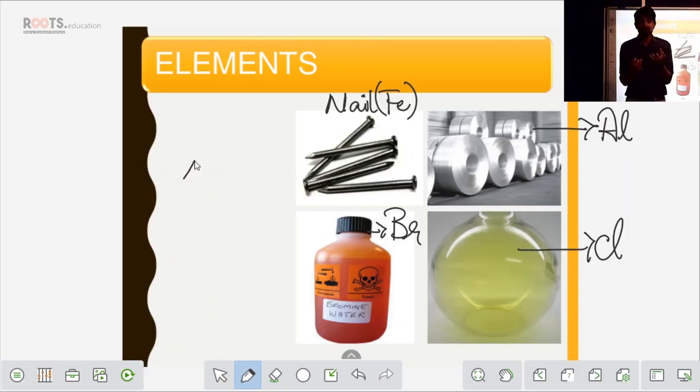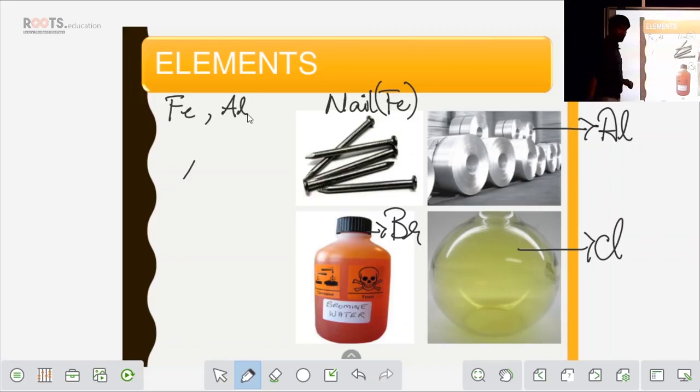When I compare, the size or shape looks similar. The two atoms look similar. So I can say the atoms I've taken from aluminium belong to the aluminium element. Fine. It goes the same for bromine and also chlorine. Now, when I say Fe, it is understood that it is the element iron.